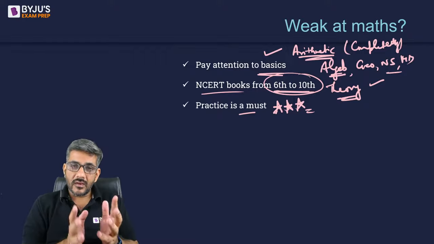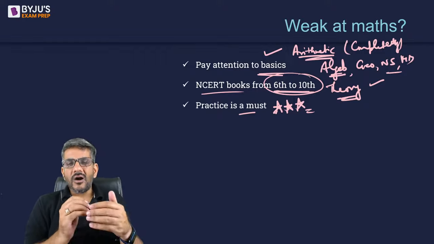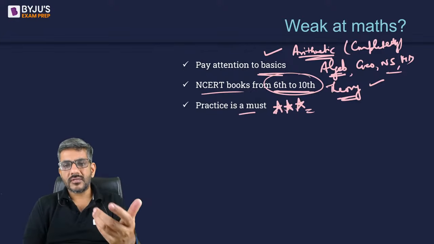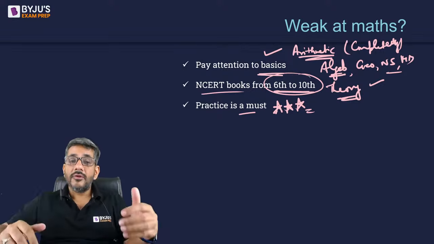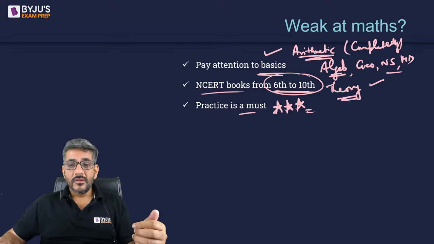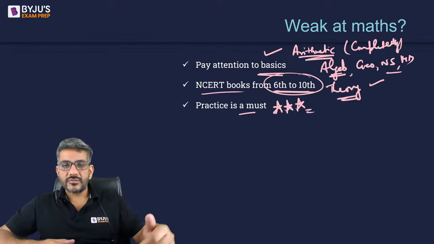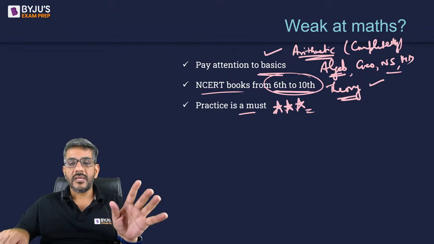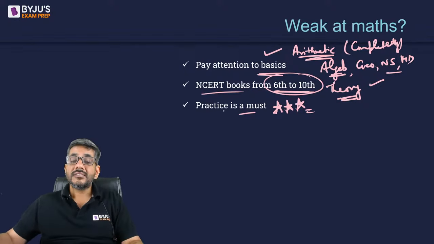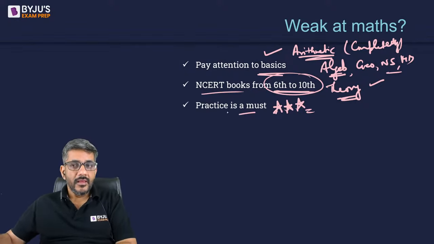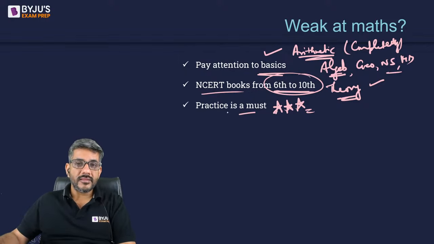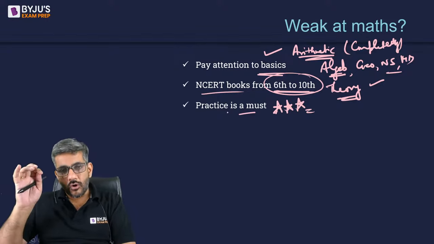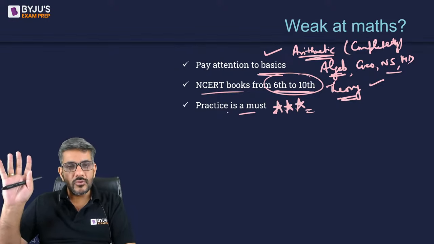So what you can learn from these classes is how to drive a car, right? How does the gear work? How does the race work? How does the clutch work? How does the brake work? But how are you driving on the road, right? How do you press brakes? From what distance you start applying the brakes? How far should be the person so that you can take away your car? All those things you would be able to understand only through practice. This is a must. You have to do this, right? If you are weak at mathematics, you want to be good at it, there is no alternative to hard work. You have to practice so much that you automatically become good at it.